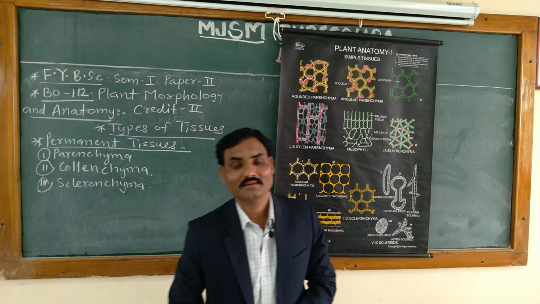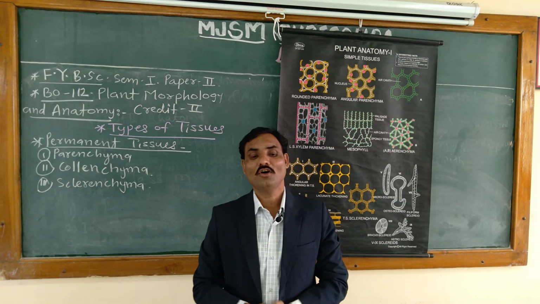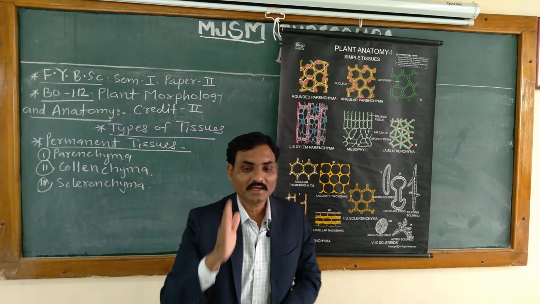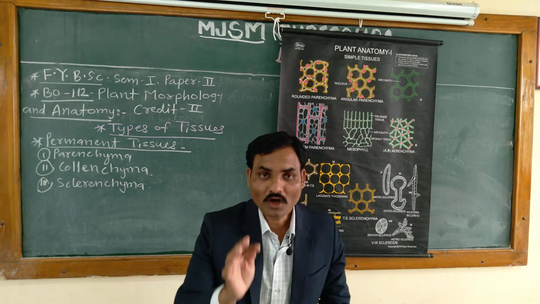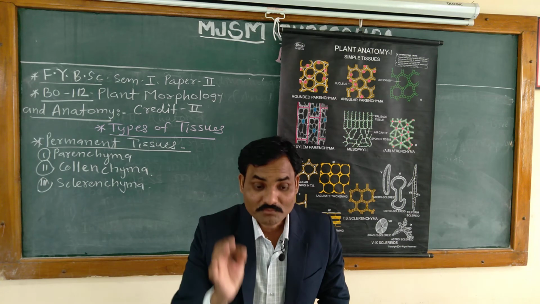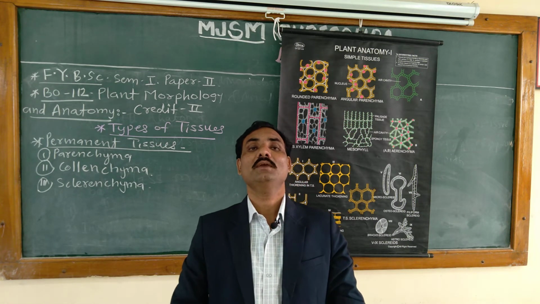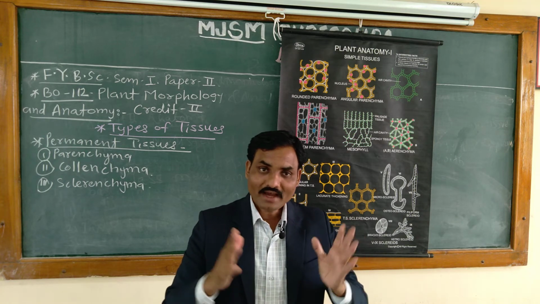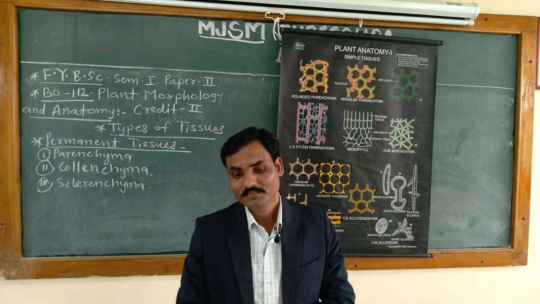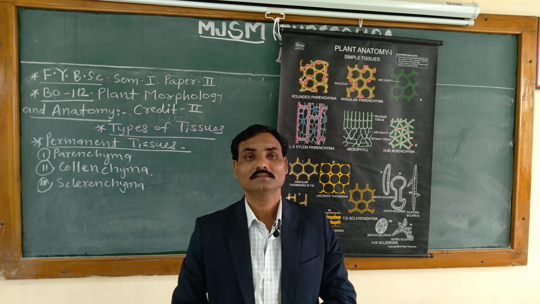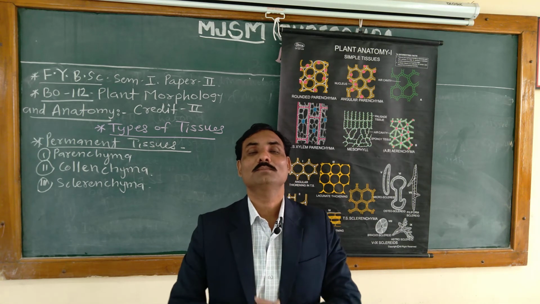Then which is another characteristic feature of parenchymatous tissue? They are usually living. They may be oval, they may be spherical, they may be polygonal in shape. We know the oval shape, the spherical shape, and the polygonal shape also.